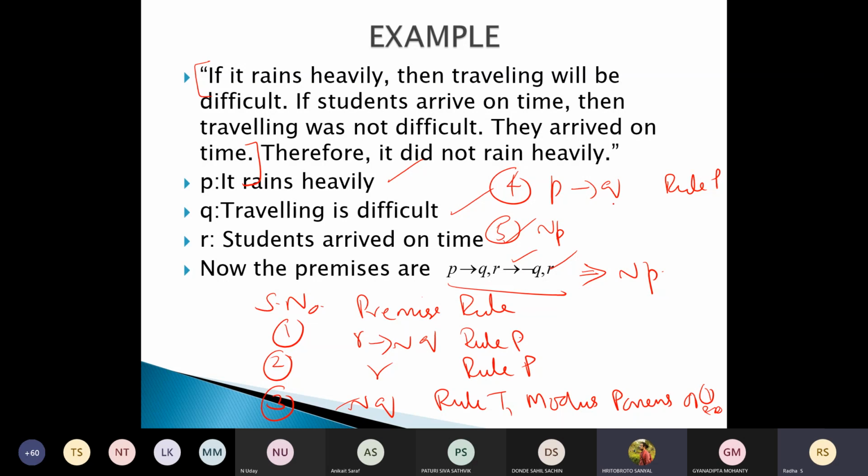What are you using actually there? Modus tollens. Modus tollens of 3 and 4. Good. Modus tollens of 3 and 4. Along with that, you can write rule T.